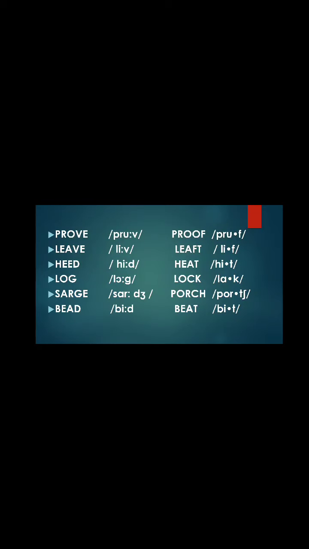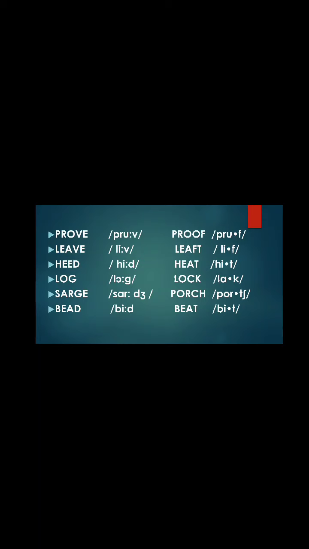In this slide, here we have examples that are easy to understand. It's better because we have to show examples in order to understand better. Okay, we have the word prove, the word leave, the words hit, lock, search, beat. This is the first column. In the second column, we have proof, leaf, hit, lack, purge, and beat.